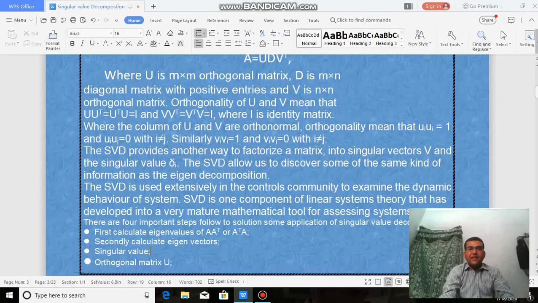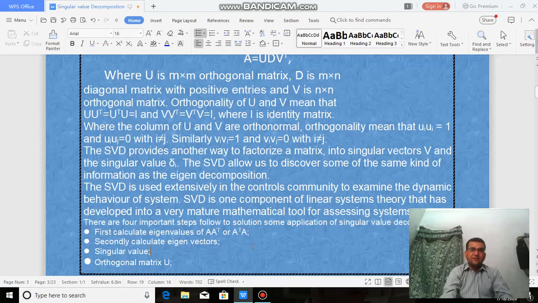The SVD is used extensively in the control community to examine the dynamic behavior of systems. What is the behavior of a system? SVD is one component of linear system theory that has developed into a very mature mathematical tool for examining systems. It is a single method for linear systems, because we have hundreds, infinite methods by which we solve linear equations, but SVD is a single one.